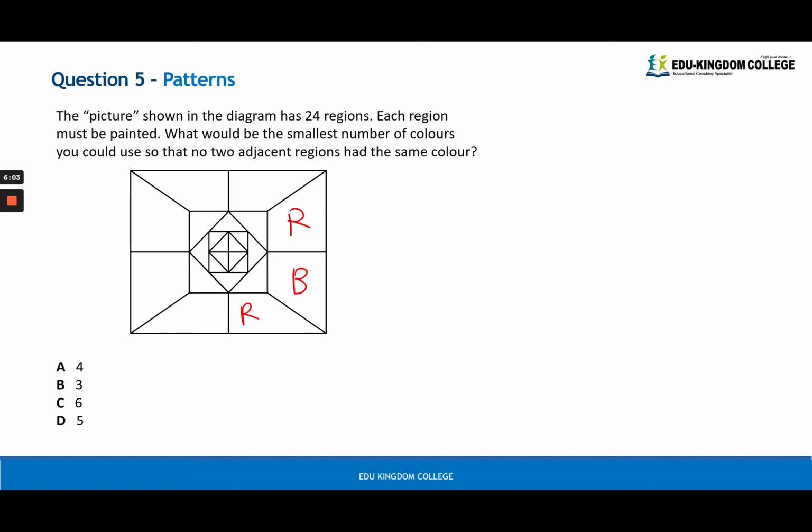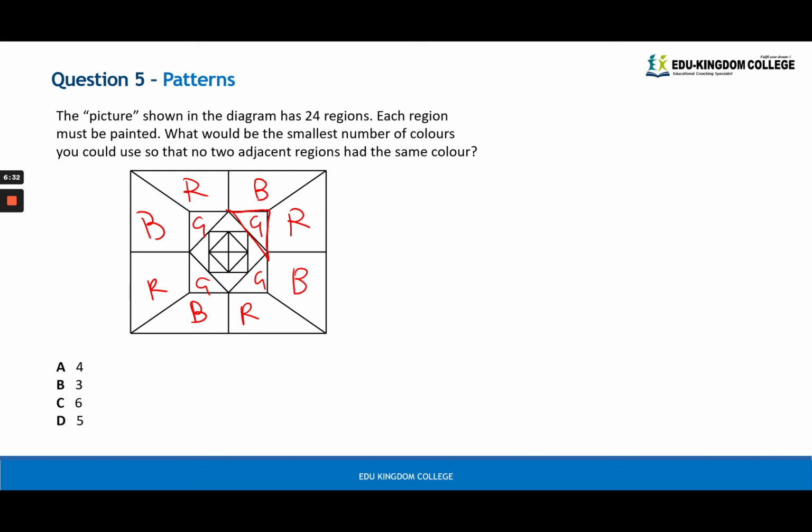So you want to go red, blue all the way around for this first layer, because that would ensure that none of the colors are touching with the same color. So we have 2 so far. Now comes the issue. With this middle one, since it's touching both blue and the red, it needs to be a completely different color. So I'm going to call that green. We have G, G, G, G. We still don't have any touching so far.